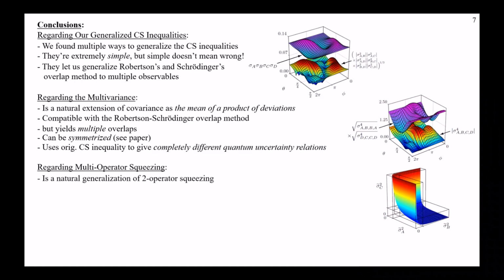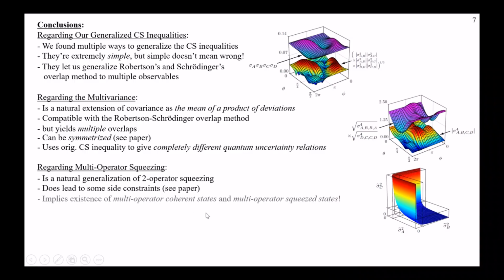All right, this is a natural generalization of the two-operator squeezing. Anyone familiar with this knows that if you just look at the cross-section here on the side, this is exactly the sort of standard diagram we look at for two-operator squeezing. We've just sort of stretched it into another dimension, and of course it keeps going for a higher number of operators, right? It's just harder to draw in that case. This does lead to some side constraints, but the paper shows exactly how to handle those.